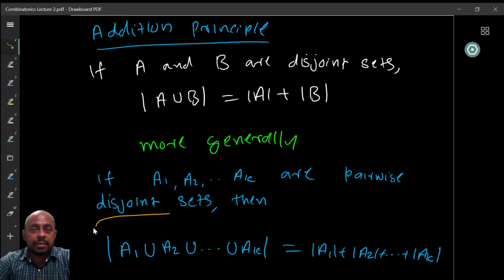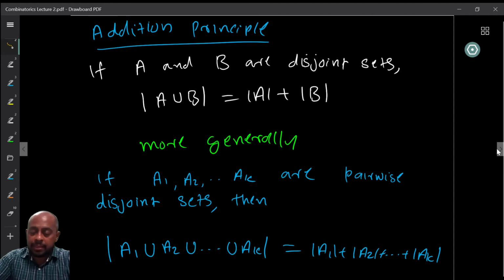It is not sufficient to say that, let's say there are A1, A2 and A3, and A1 intersection A2 intersection A3 is empty, right? That says A1, A2, A3 are all together disjoint, right? They don't have a common element. But it does not say that A1 intersection A2 is empty, and A1 intersection A3 is empty, and A2 intersection A3 is empty. So this is required to be able to use the addition principle. So if we have pairwise disjoint sets, then we can also count. So this is the generalization of the addition principle.